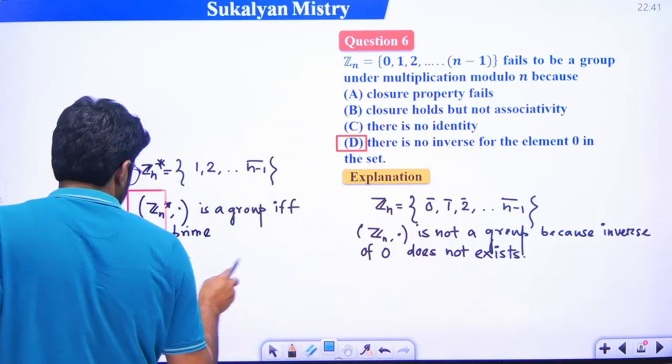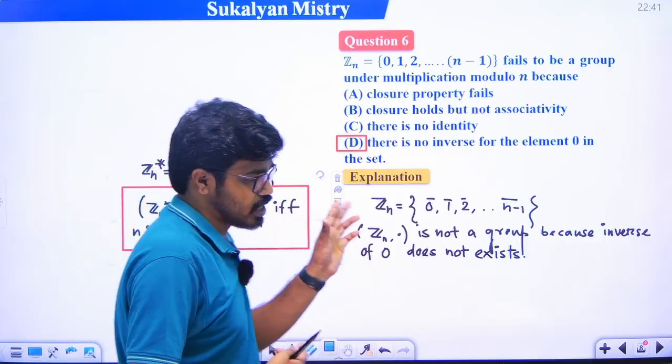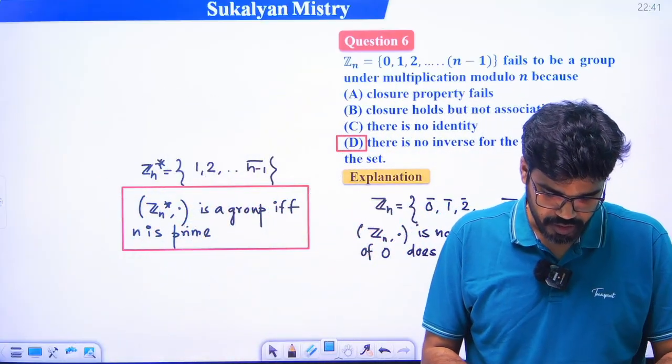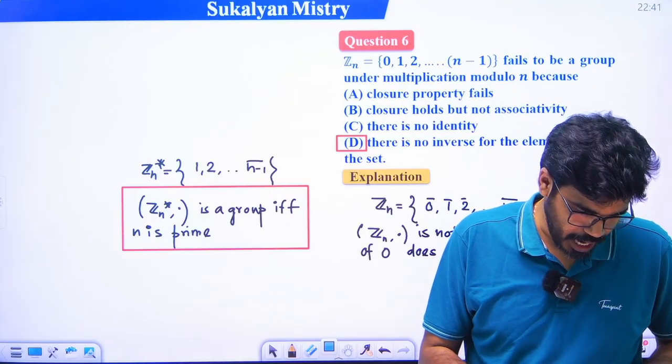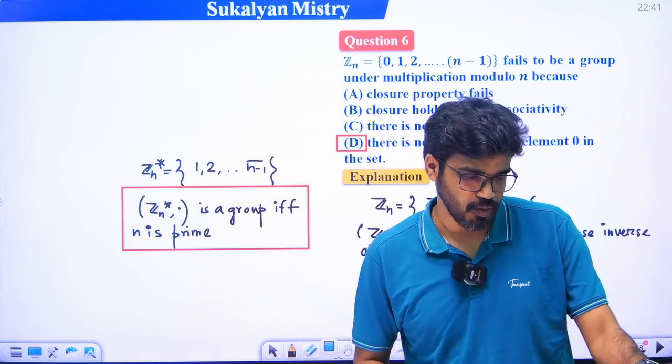So it is a very important point: Zn star means we consider non-zero elements. Zn star comma dot is a group if and only if n is a prime number, ঠিক আছে, it is very important, okay.